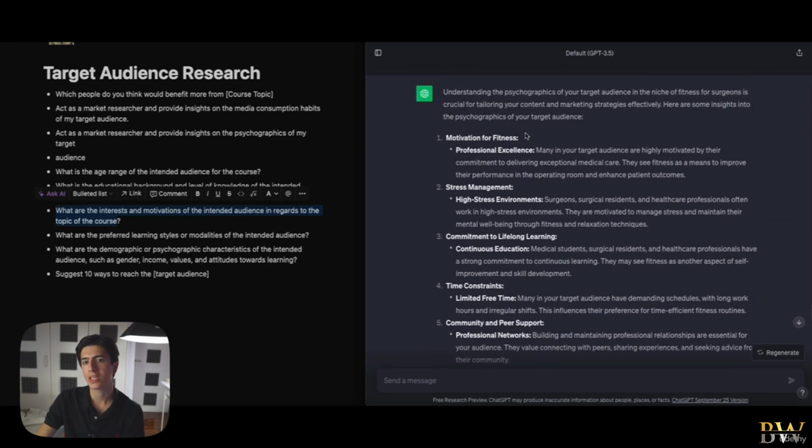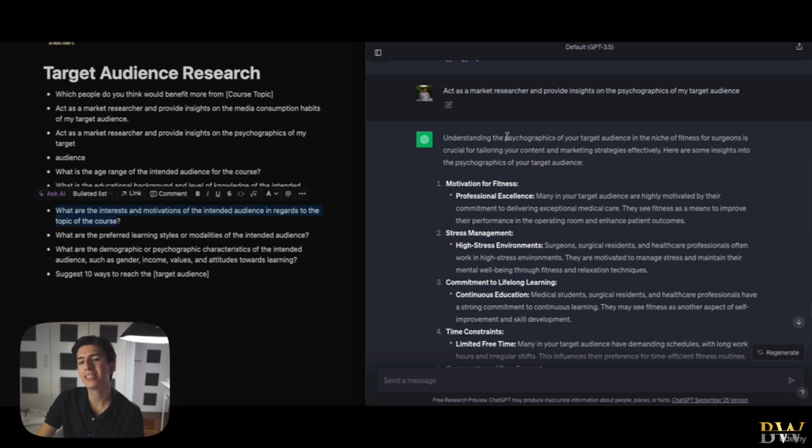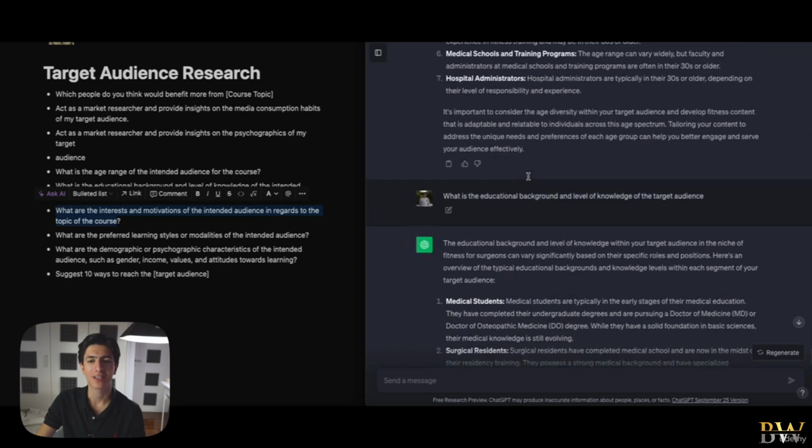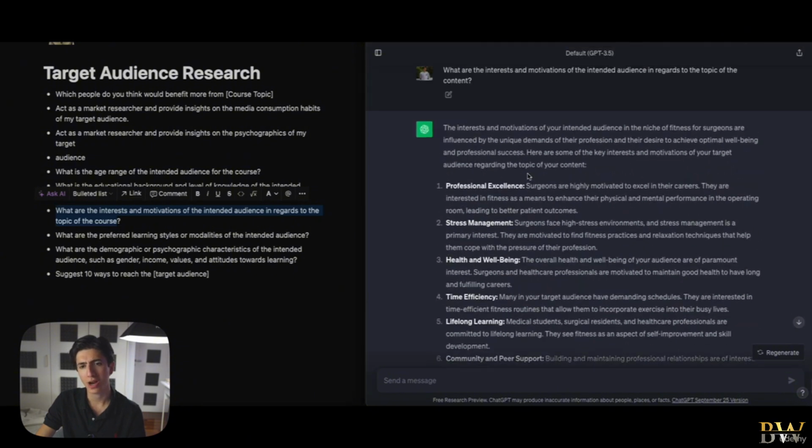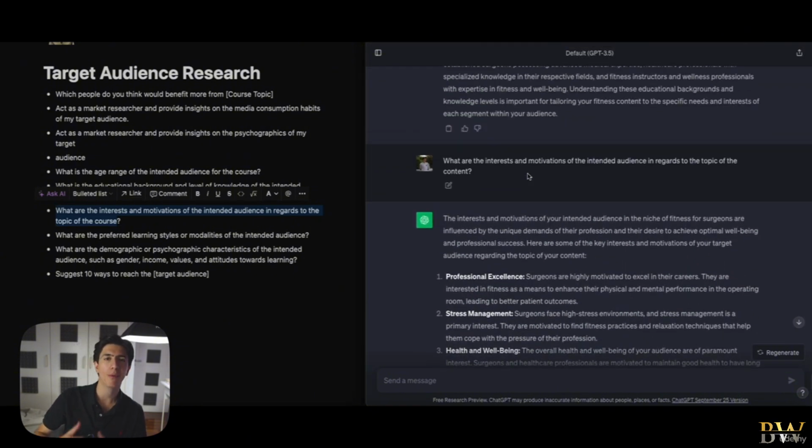Yes, this prompt right here, in which we asked about the psychographics of our target audience. As you can see, those two prompts are very similar because the interests and motivations come from the psychology of our target audience. So the answers that we got for the interests and motivations of our intended audience are exactly the same as what we got for the psychographics of our target audience.